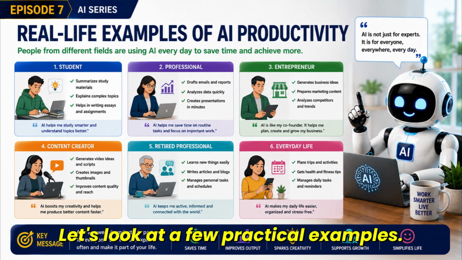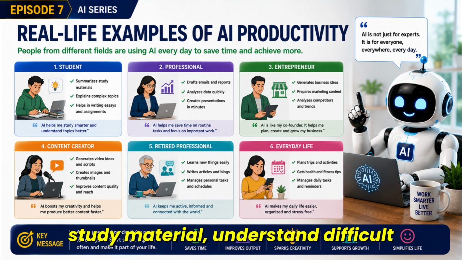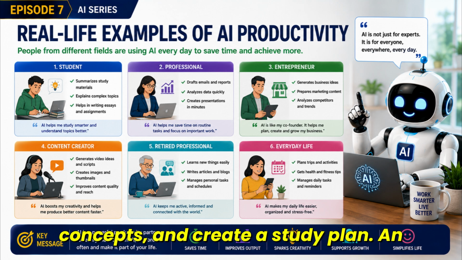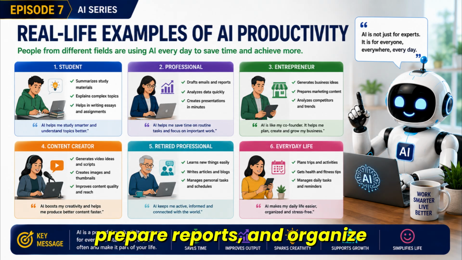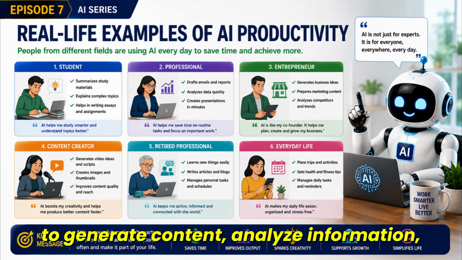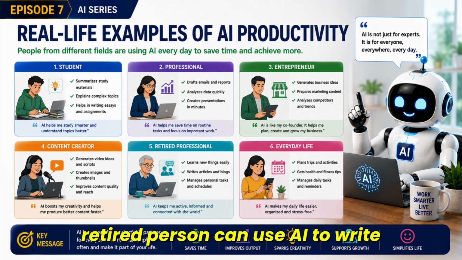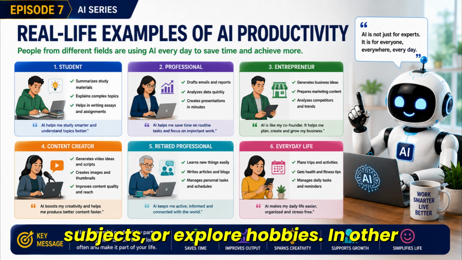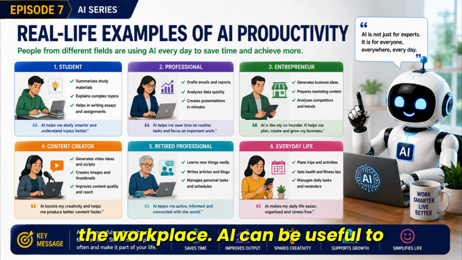Let's look at a few practical examples. A student can use AI to summarize study material, understand difficult concepts, and create a study plan. An employee can use AI to draft emails, prepare reports, and organize information. A business owner can use AI to generate content, analyze information, and assist with customer communication. A retired person can use AI to write letters, plan activities, learn new subjects, or explore hobbies. In other words, AI productivity is not limited to the workplace. AI can be useful to almost everyone.